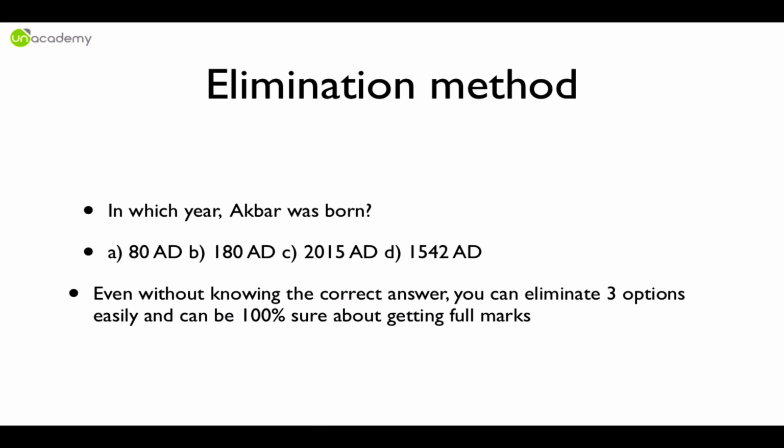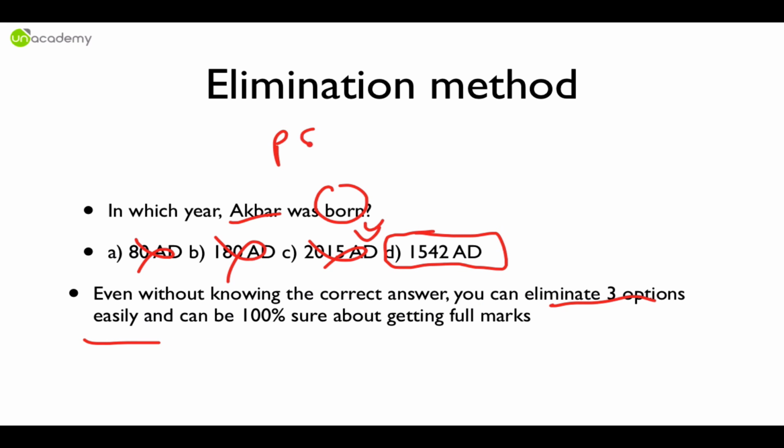So how to use this elimination method? As I have told you, Akbar was born. It cannot be 80 AD. It cannot be 180 AD. It cannot be 215 because it's still going on. So answer is 1542. So you can easily eliminate 3 options in this case using your pre-existing knowledge base.